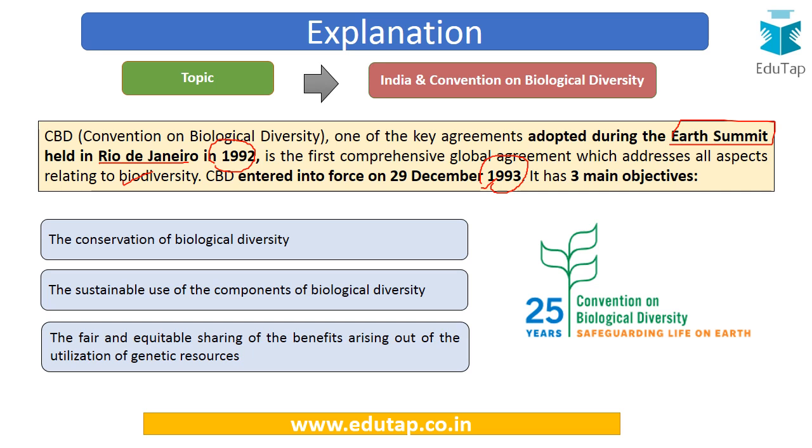And it has three main objectives. So what are these three main objectives? The conservation of biological diversity, sustainable use of the different components of biological diversity, and fair and equitable sharing of the benefits which arise out of the utilization of genetic resources. So it talks about conserving the diversity, it talks about sustainable use of the diversity, and it also talks about sharing the benefits of the diversity with others. So these are the three broad objectives which we must remember about CBD.